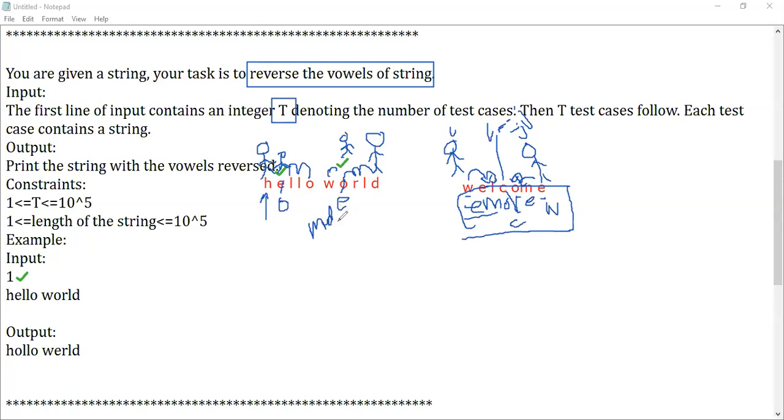So instead of performing a generic swap, I'm going to find the vowel. I'm going to make a person run till the vowel and stop there. In the same way, the last person has to come till a vowel and stop there, then perform the swap operation, then move till the next vowel. This will go on till you reach the midpoint. Once you reach the midpoint, you stop your operation. This is the process you're going to follow.